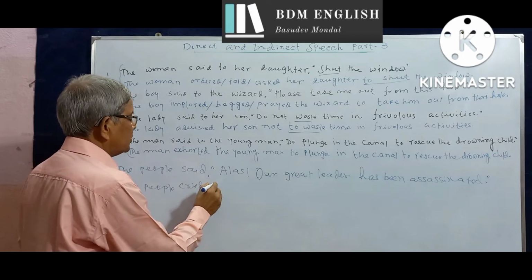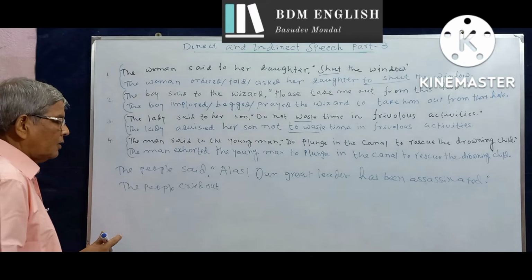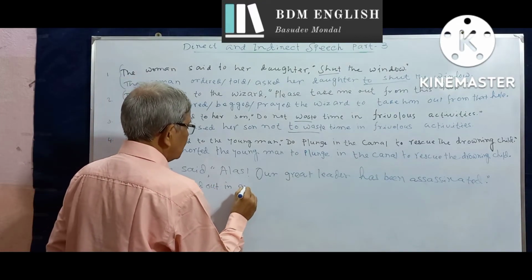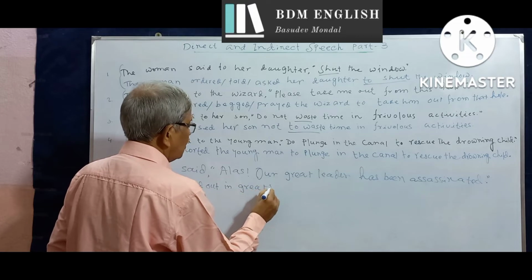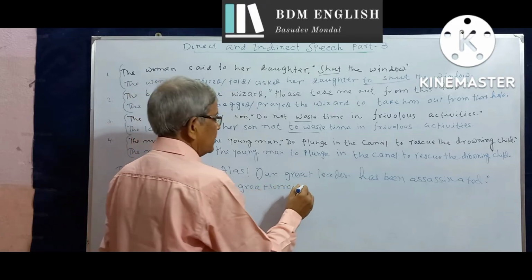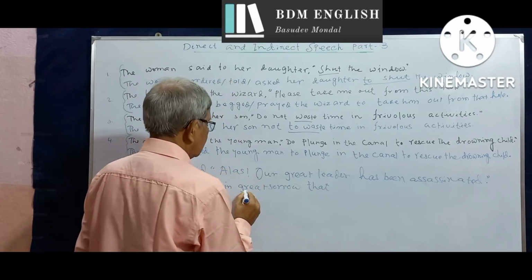So we have to mention for what the people cried out. The people cried out in great sorrow or grief, that we can change the word, in deep sorrow.